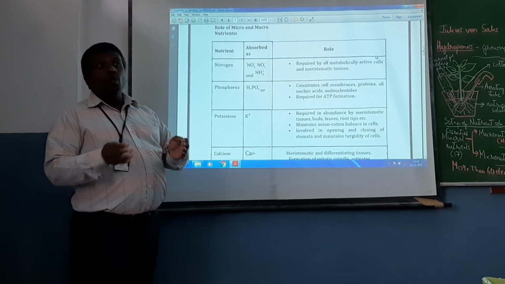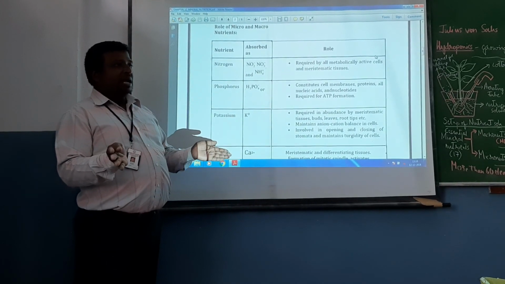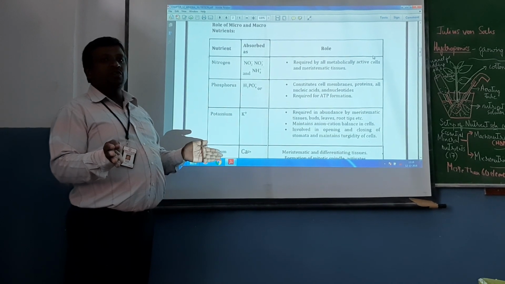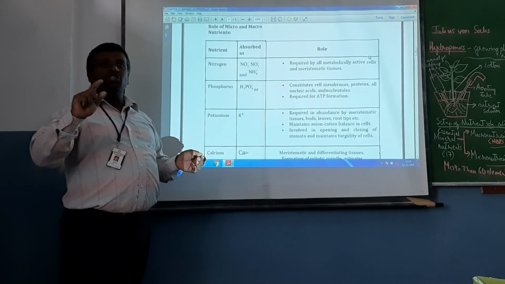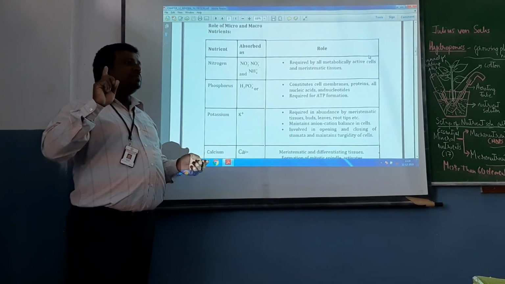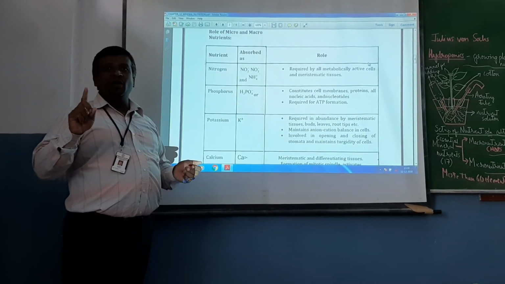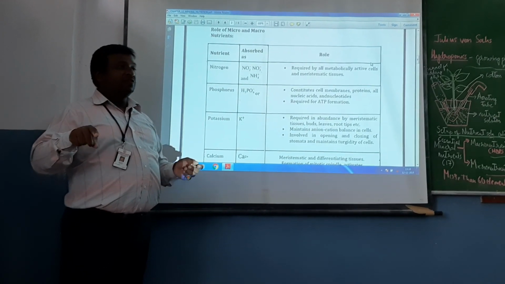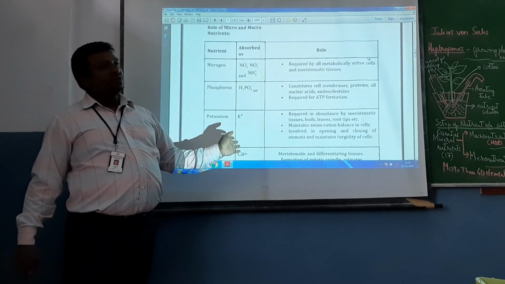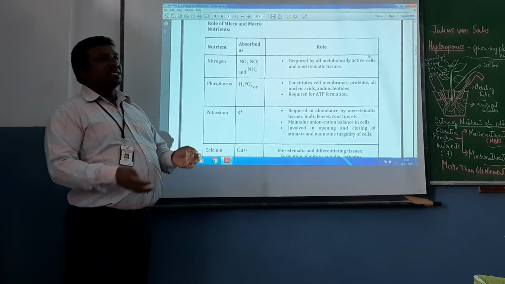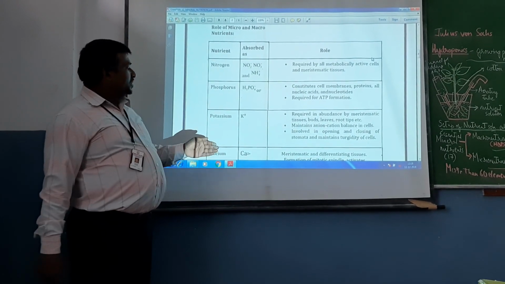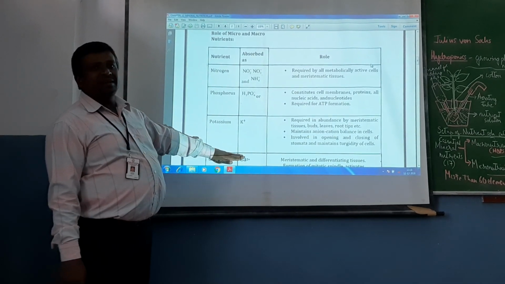So these are functions of this potassium ion. They are involved in opening and closing of stoma. I told you about this mechanism of stomata, opening and closing, or stomatal dynamics. There is a very important theory called potassium ion pump theory, where there is an entry and exit of potassium ion based on which there is opening and closing of stoma. Okay, still here, it's sufficient.